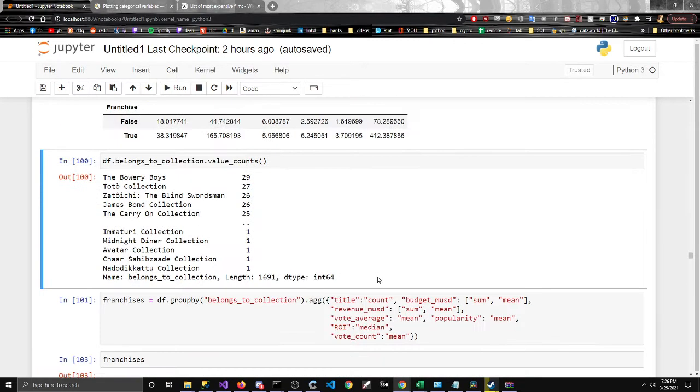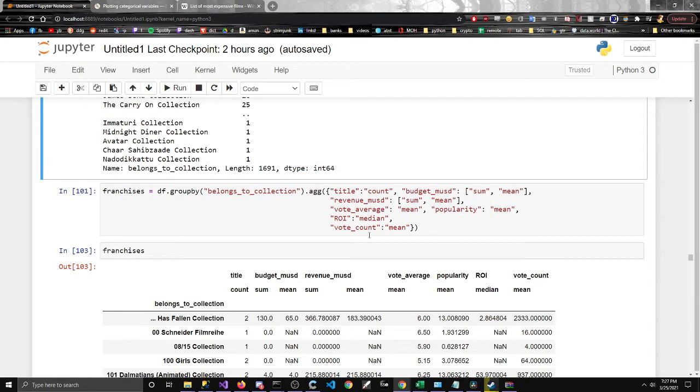Now, looking through actual franchises, to see which franchises are doing good and which ones are not doing so hot. So for this one, let's see. I don't even know any of this except the James Bond collection. But okay, so there's 29 entries, 27, 26, and let's take a look.